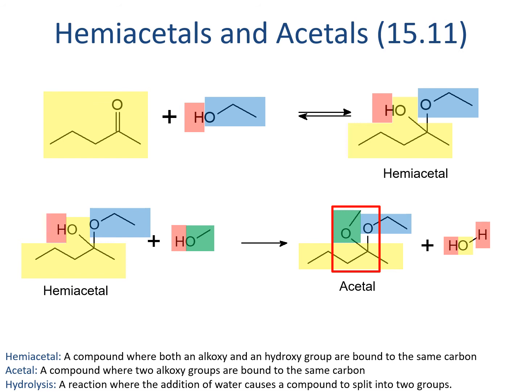In the acetal, we can still clearly identify three groups: two ethers that correspond to the original alcohols, and a carbon chain that's bound to both ethers that corresponds to either an aldehyde or a ketone. The aldehyde or ketone part always has a carbon that's connected to two oxygens, no matter what form it is, aldehyde or ketone, hemiacetal or acetal. So we start out with a double bond to oxygen, then we have a bond to an alcohol oxygen and an ether oxygen in a hemiacetal, and by the time we get to an acetal, we have two bonds to ether oxygens. But in every case, that same carbon will always be bound twice to oxygen.